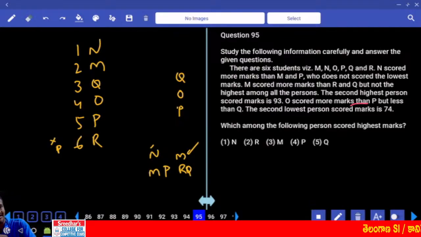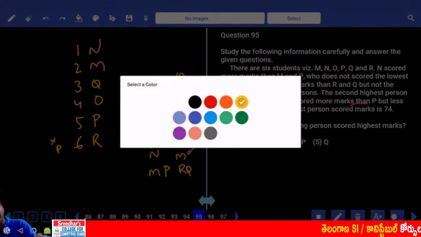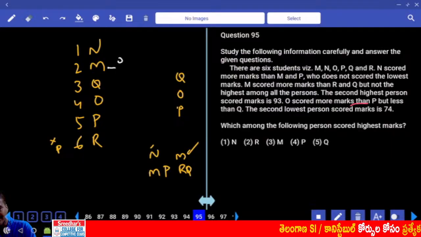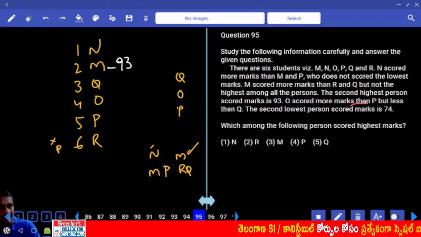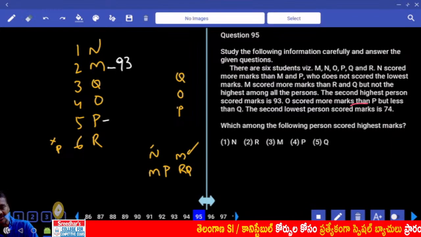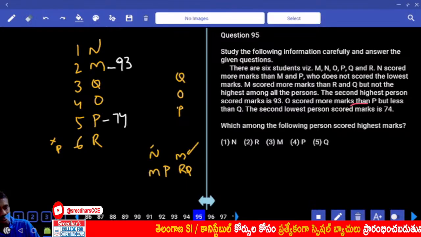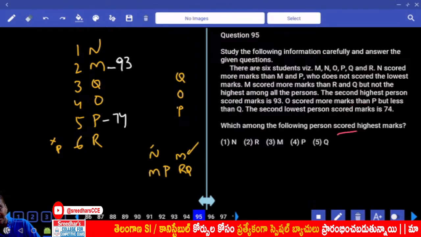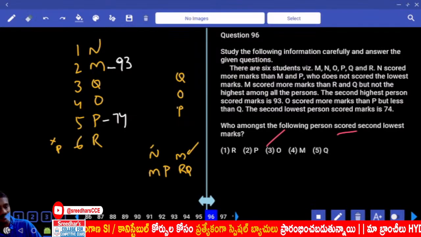Then the second highest person scored 93. Now who is the second highest? M. M scored how much? 93. And the second lowest person, P, scored 74. Then who has got the second highest? M got second highest, choice 3.